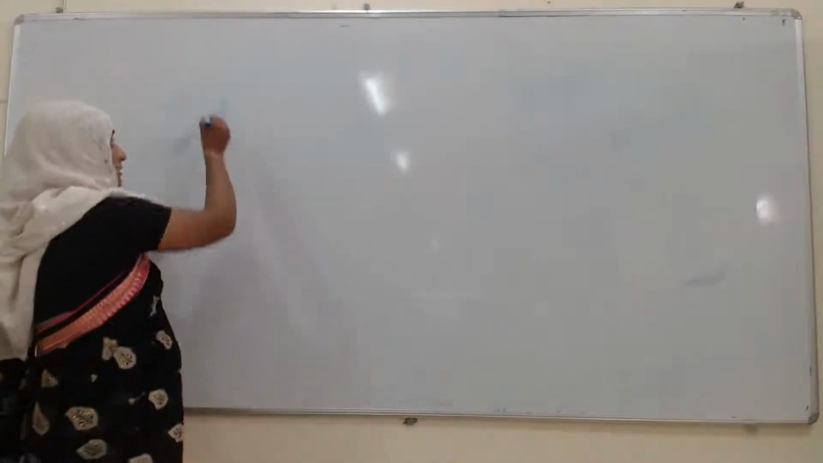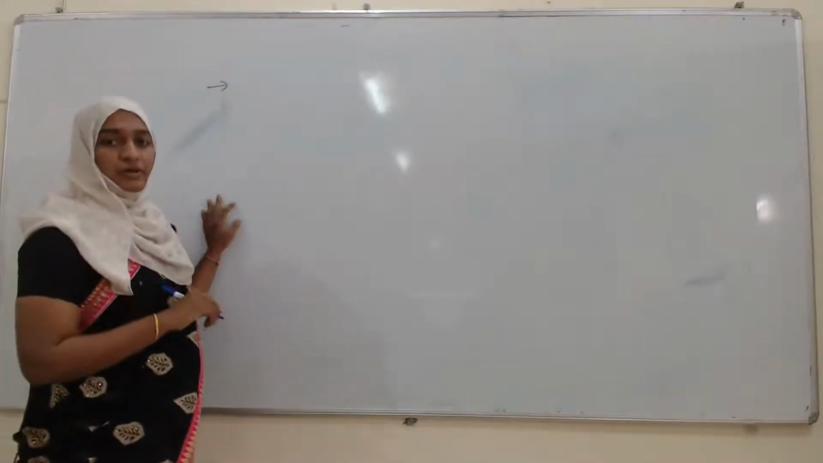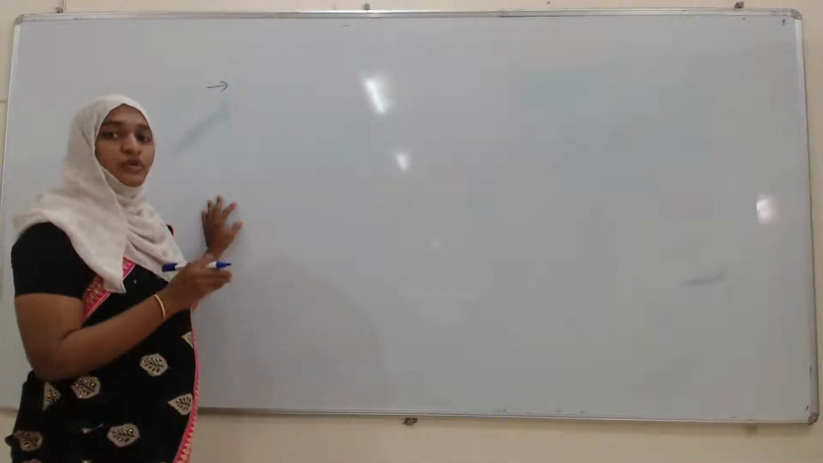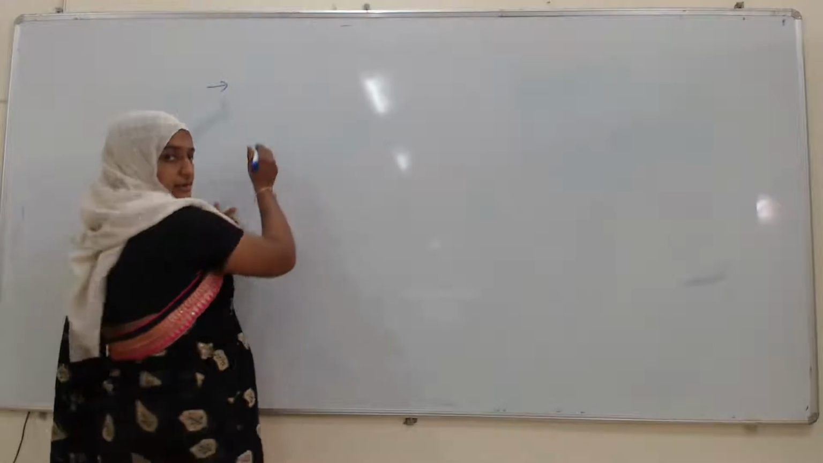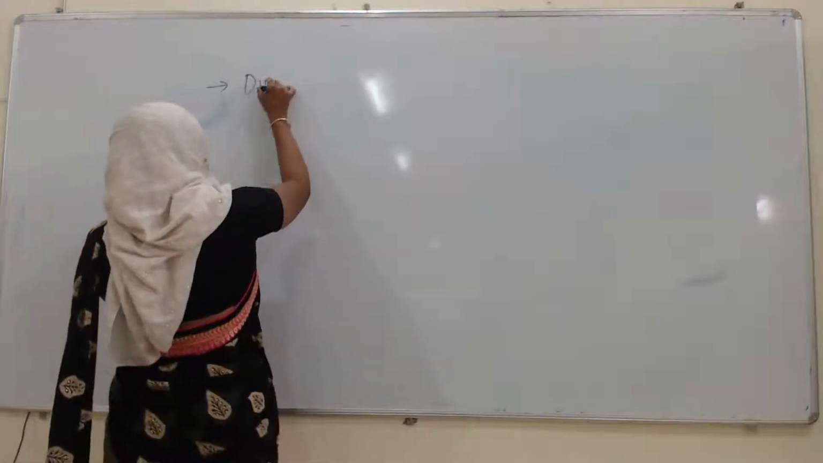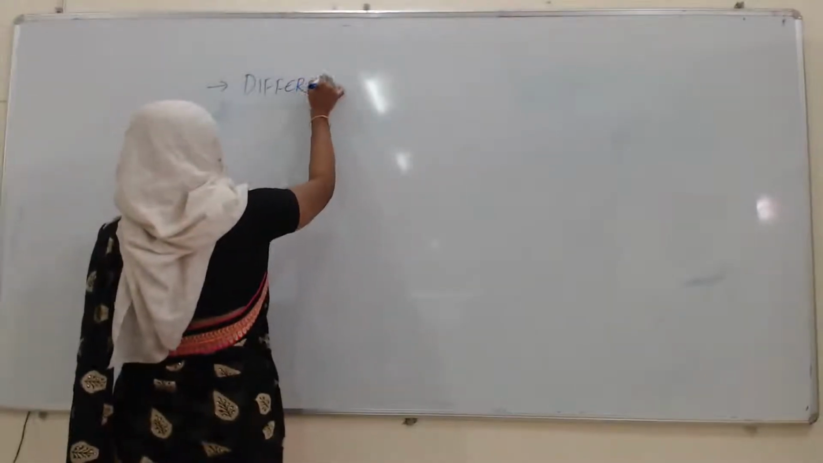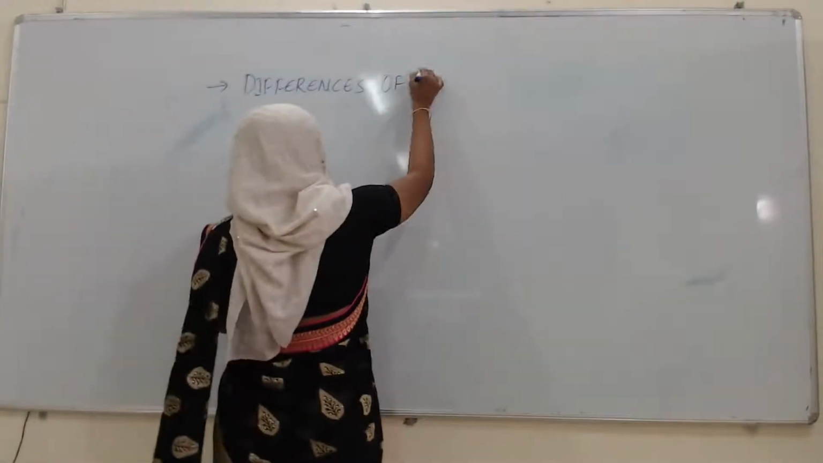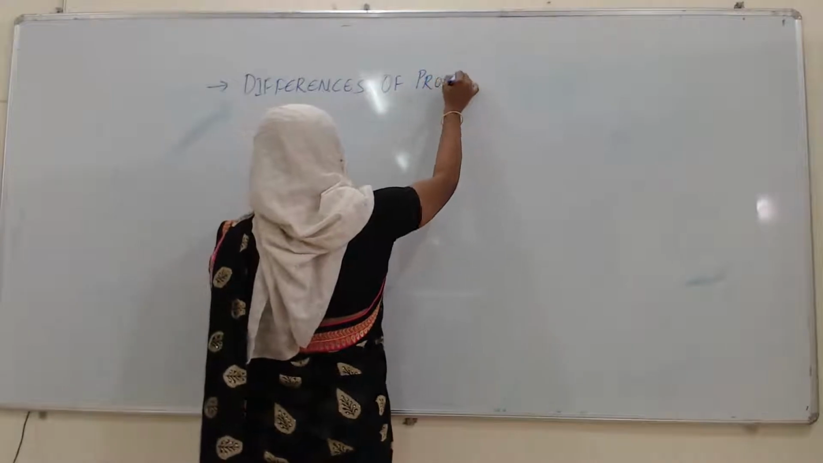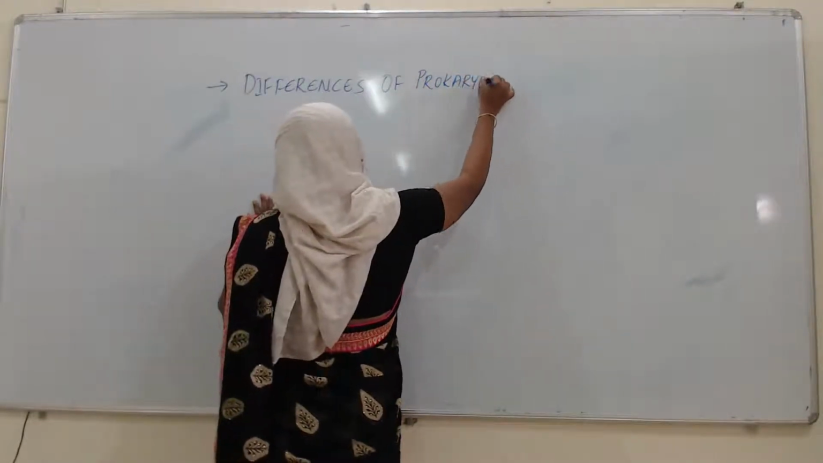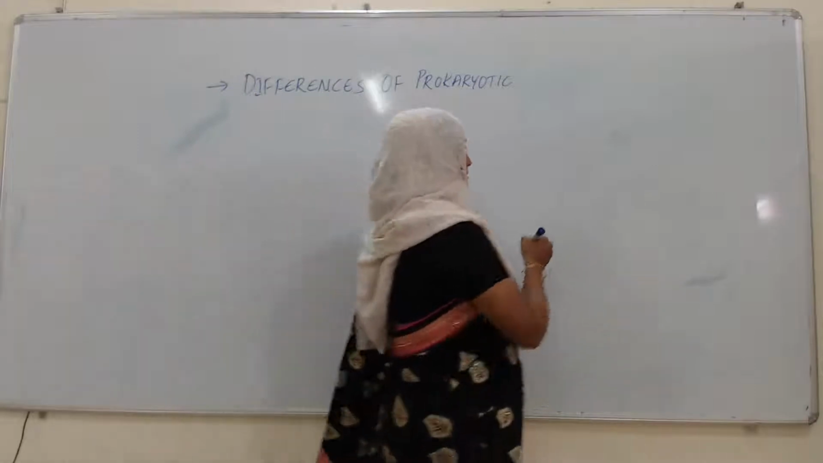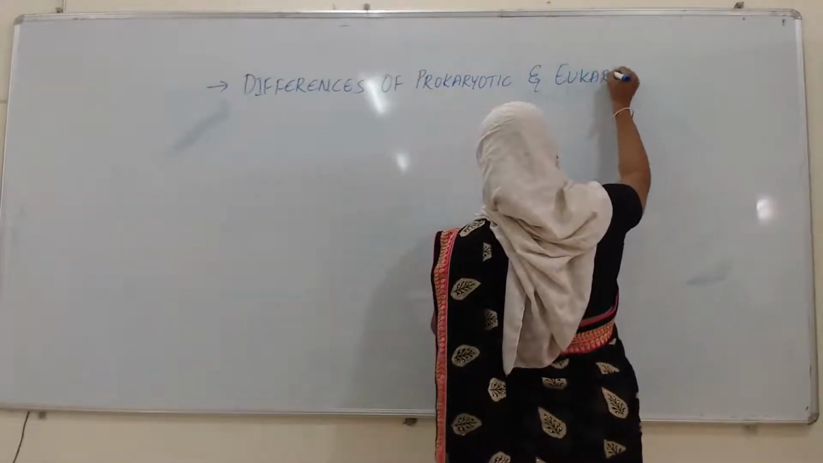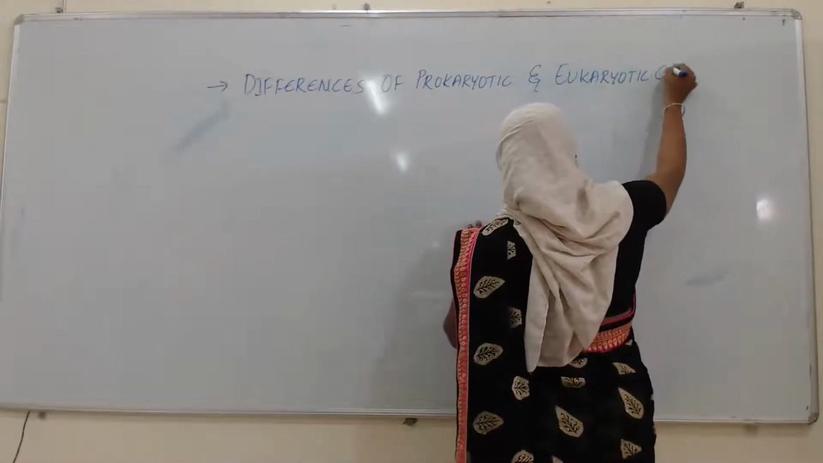So, what is the topic in the first chapter? The topic is the differences of prokaryotic and eukaryotic cells.